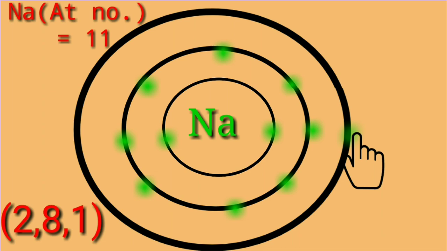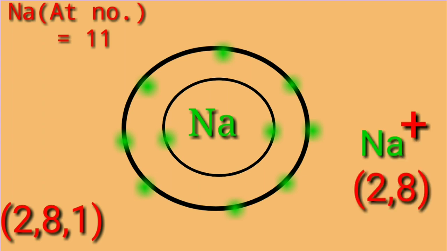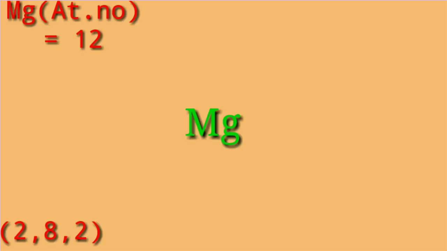This sodium atom will donate 1 electron and form a cation, that is sodium ion, with electronic configuration 2 and 8. That is, it contains 10 electrons. Now, for magnesium, its atomic number is 12 and its electronic configuration is 2, 8 and 2.